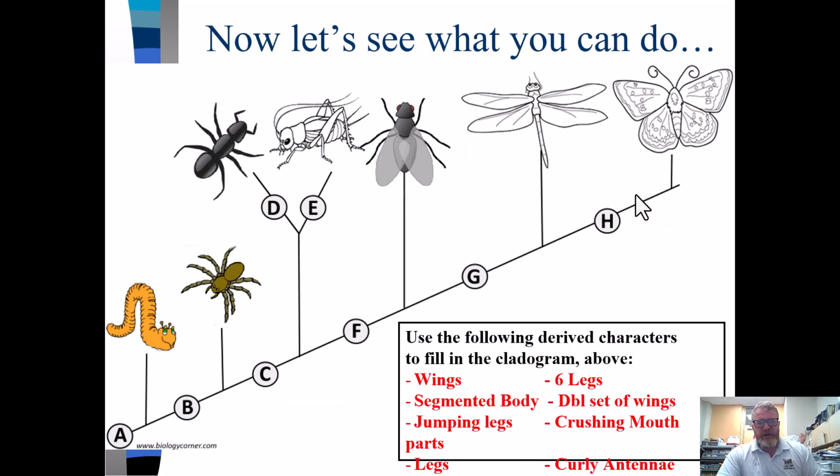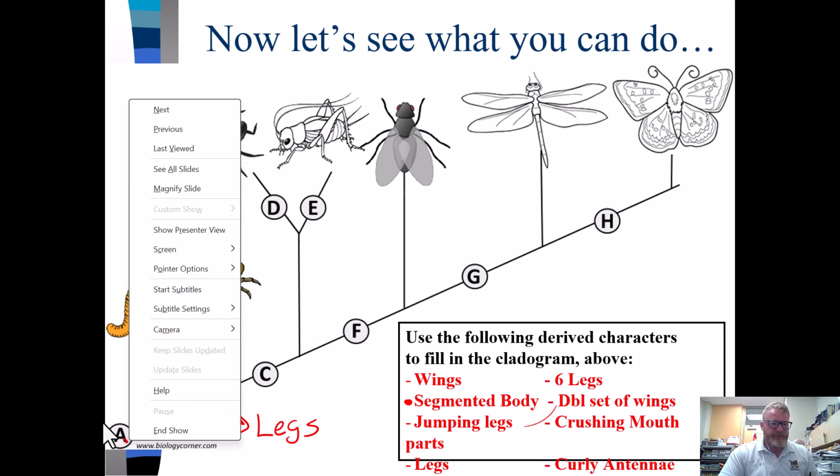All right. So here we have one. Here are our derived characteristics right here. Okay. So let's see if we can organize these into groups of organisms. So we start between A and B. So B, no legs, legs. So we would just put legs. Okay. So this first one right here would be like segmented bodies. That just means their bodies have different sections. So if we look, each one of these bad boys has a segmented body. So that would be down here at A.